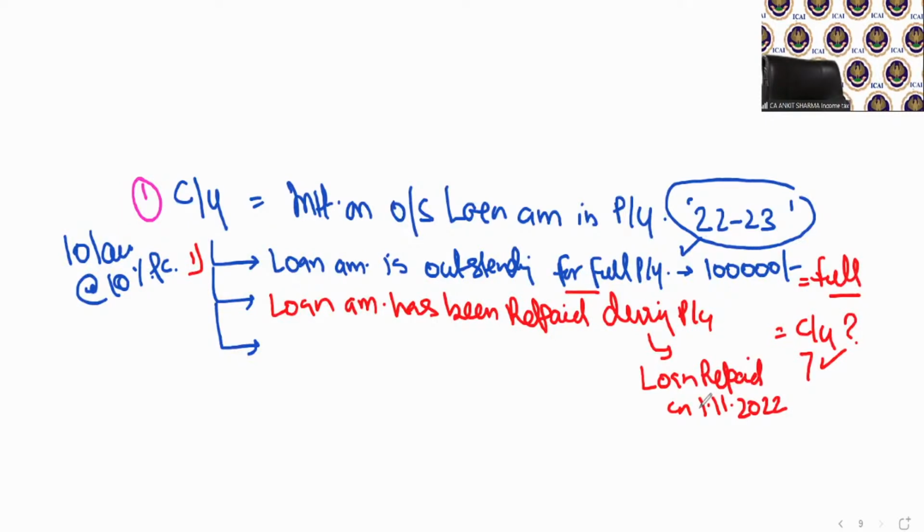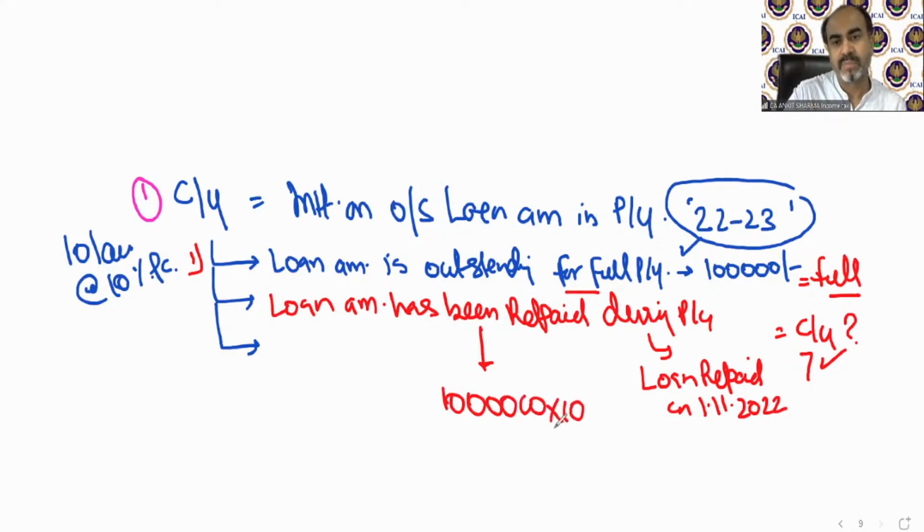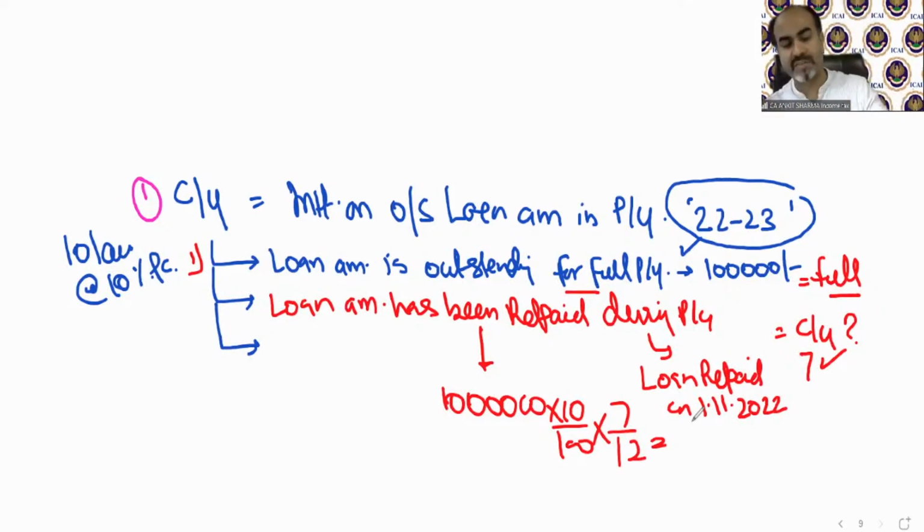The correct answer will be 583333. Okay. Do I need to explain it? I should not, but fine. That is 10 lakh, 10% into 7 upon 12. That will be 583333. So those who gave the correct answer, high five from my side. Okay. So that will be a case.